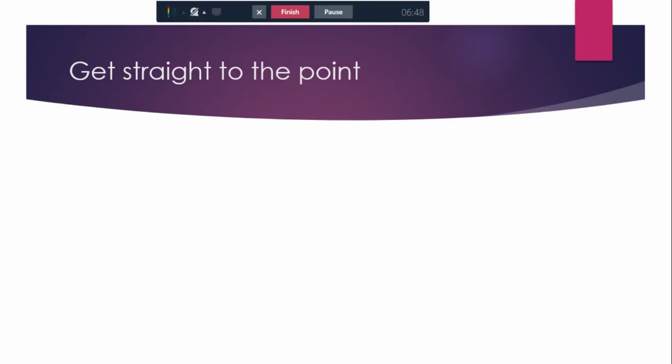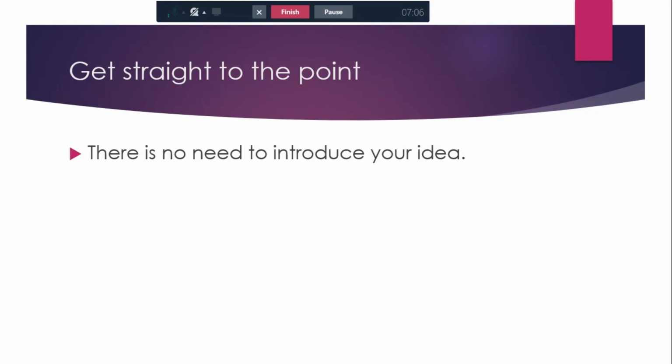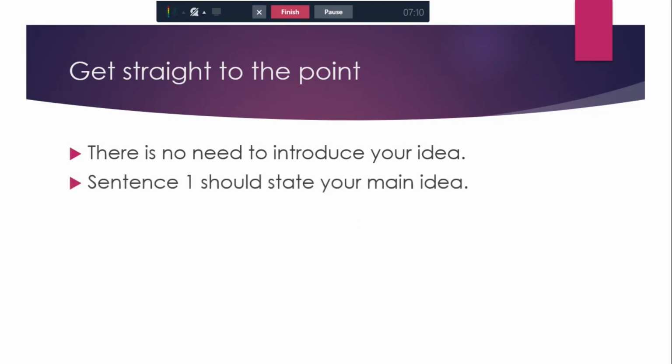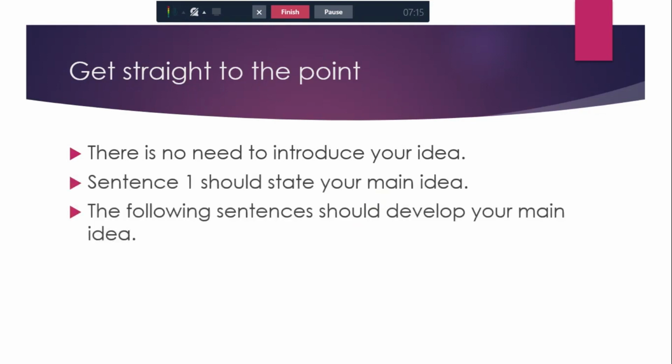A problem a lot of students have is they start waffling or introducing. Let's say we're talking about your friend's company, it's an engineering company, and you start talking about how important engineering is to the world. That's not answering the question. You need to get straight to the point. You don't need to introduce your ideas, answer the question. Sentence 1 is going to state your main idea. The following sentences should all develop that idea. So sentence 2, sentence 3, maybe sentence 4, they should all be connected to sentence 1. They should be developing it, creating depth and understanding of what sentence 1 is.